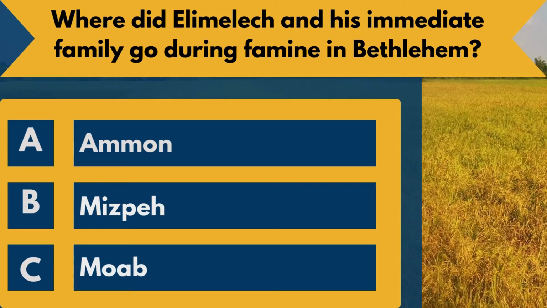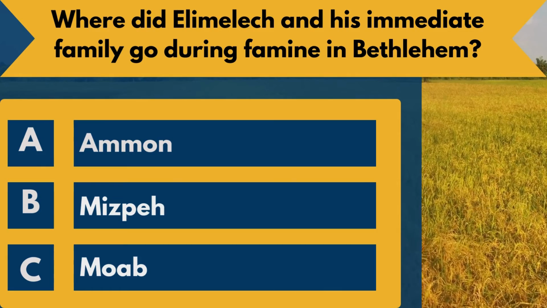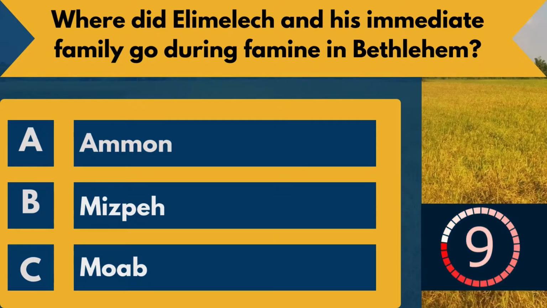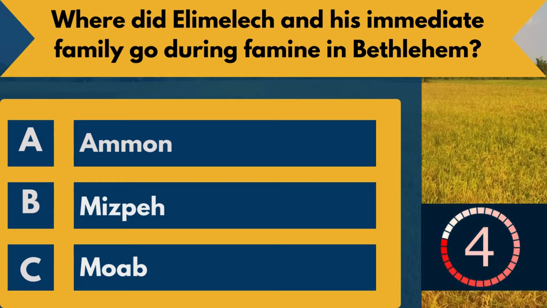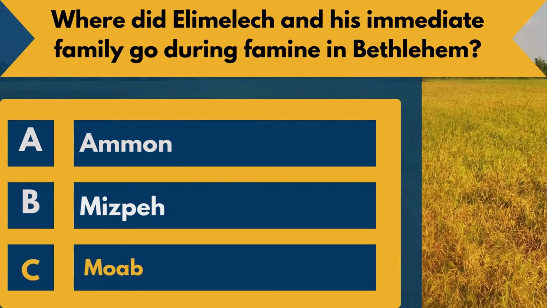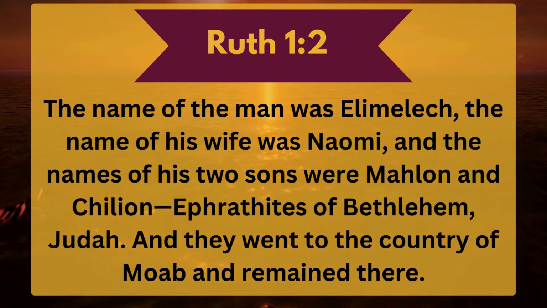Question 2. Where did Elimelech and his immediate family go during famine in Bethlehem? A. Ammon, B. Mizpeh, C. Moab. The correct answer is C. Moab. Ruth chapter 1 verse 2. The name of the man was Elimelech, the name of his wife was Naomi, and the names of his 2 sons were Mahlon and Chilion, Ephrathites of Bethlehem, Judah. And they went to the country of Moab and remained there.